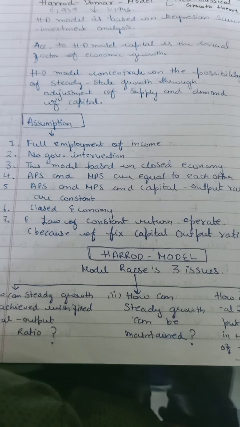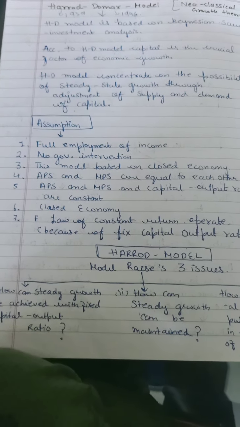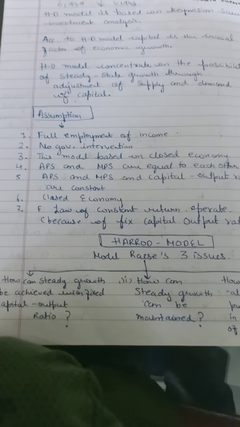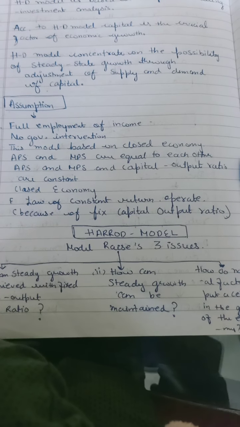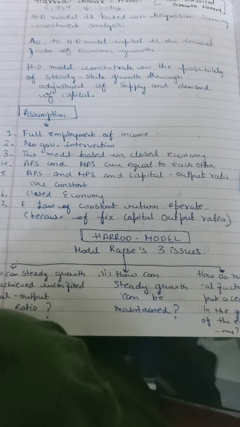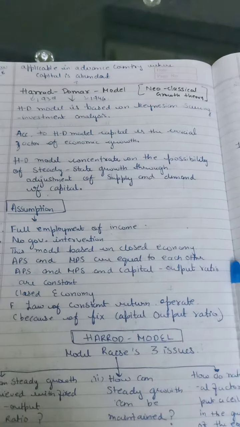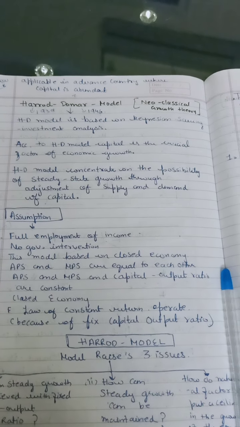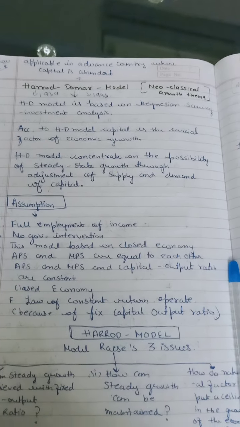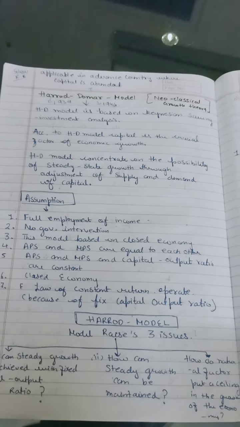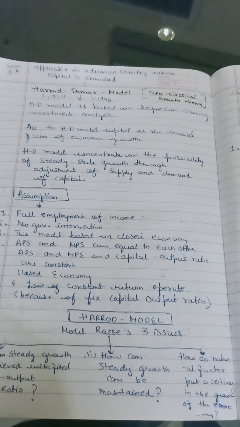APS, MPS and the capital-output ratio are constant, with constant returns to scale. These are the main assumptions of the Harrod-Domar model.